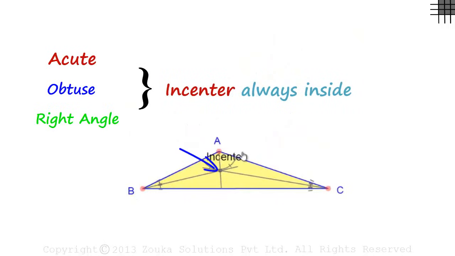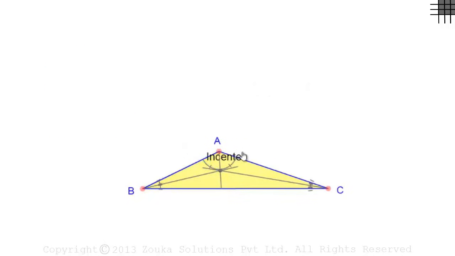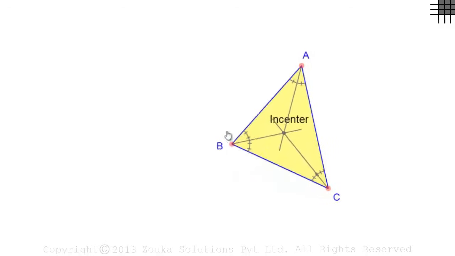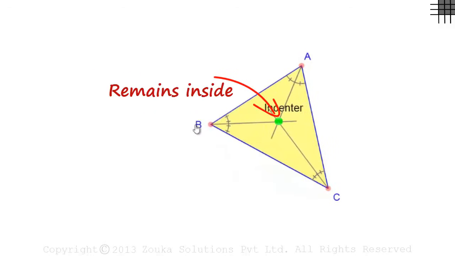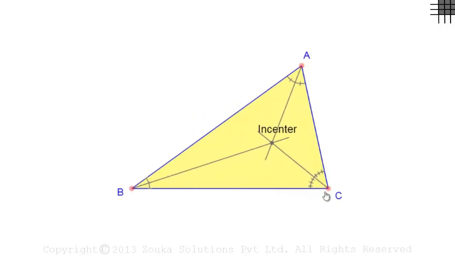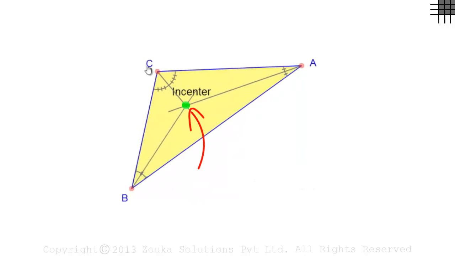The incenter always remains inside the triangle. Even if we move point B around, the incenter will always remain inside. And the same would apply to point C. The incenter is actually a center of a circle. Where does the circle lie? Let's see.